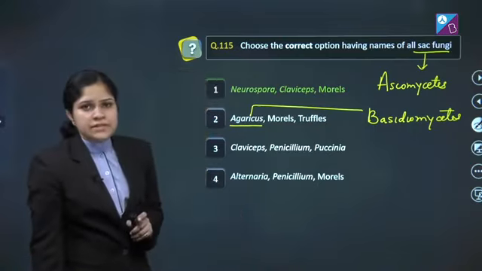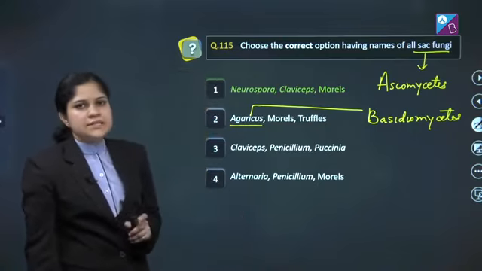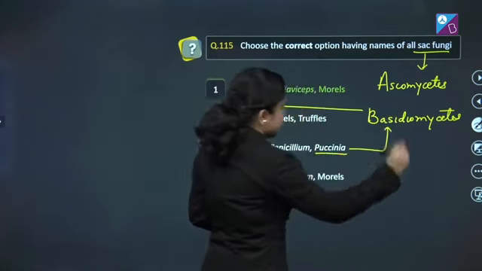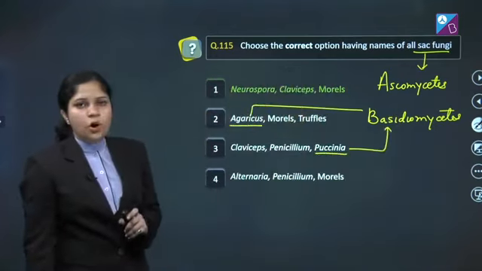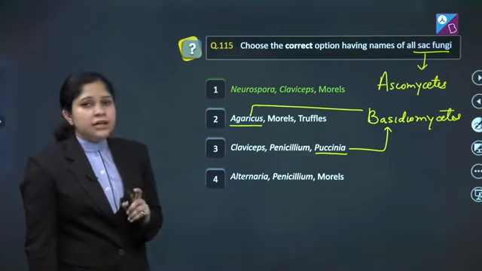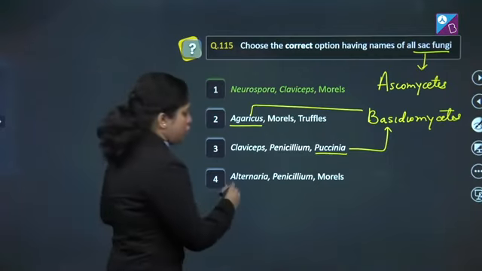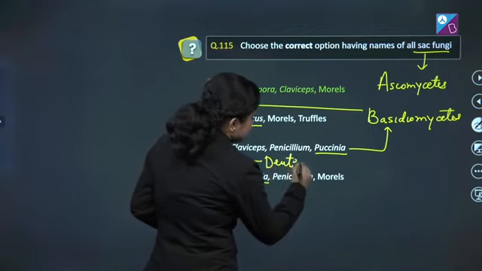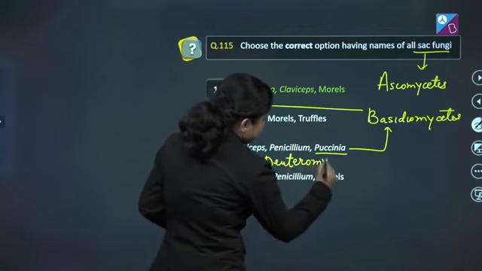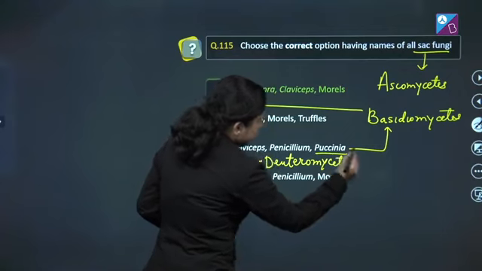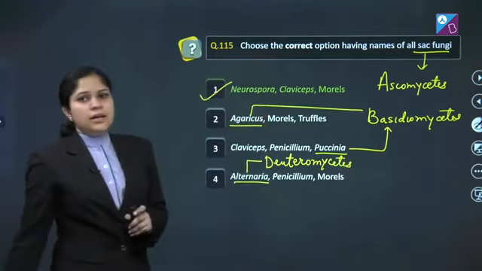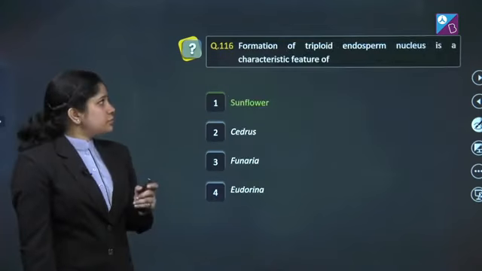Third, Claviceps, Penicillium, Puccinia. Here, Puccinia belongs to basidiomycetes. Fourth, Alternaria, Penicillium and Morels. Alternaria belongs to deuteromycetes. So, correct answer of this question is option number 1. Let's move to the next question.